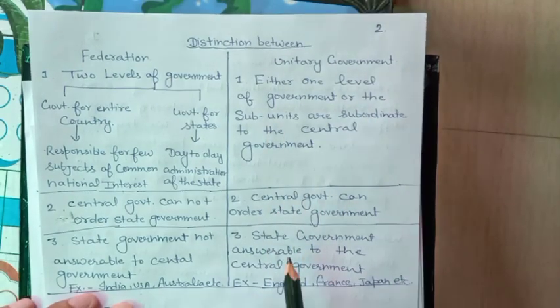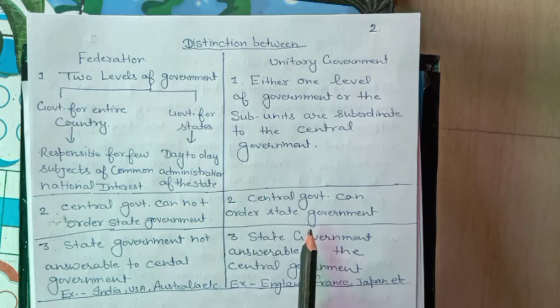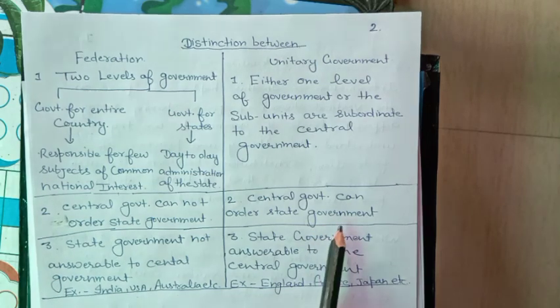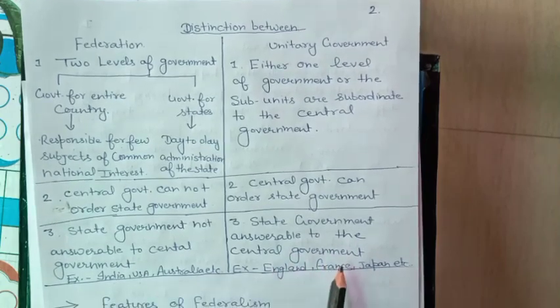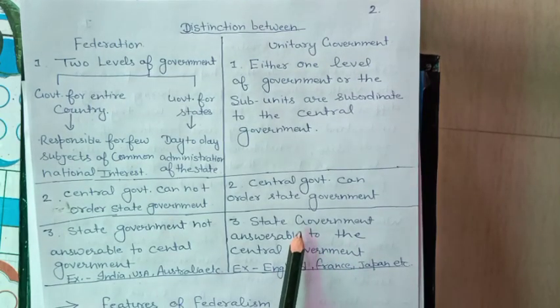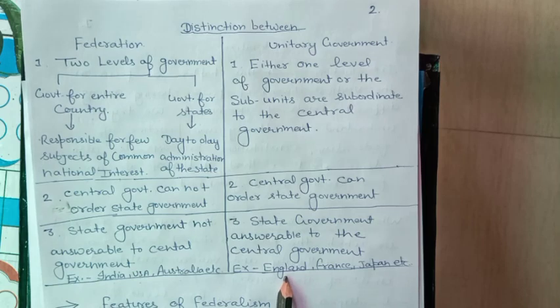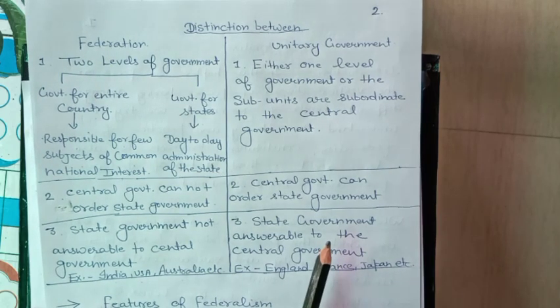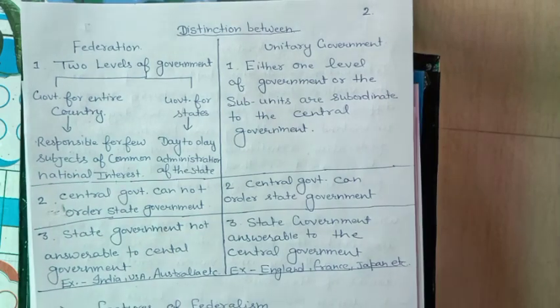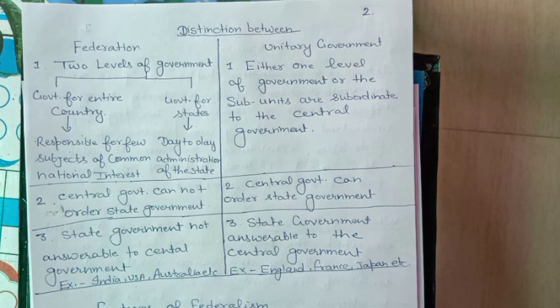So in the unitary system of government, the central government is always powerful and it can give orders to the state governments. State governments are answerable to the central government because they are not autonomous in the unitary form of government. England, France, Italy, Japan, these are examples of the unitary system of government. So students, we discussed the distinction between the federation and the unitary government.